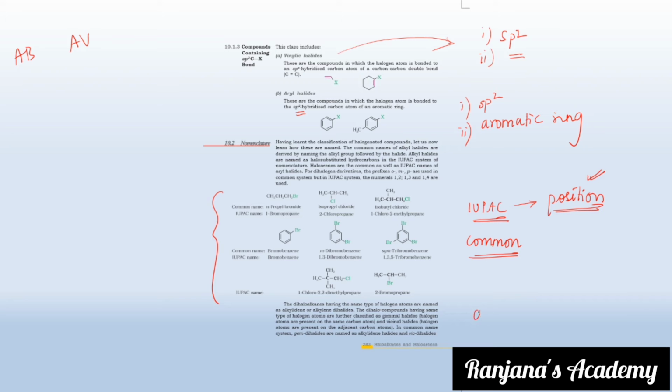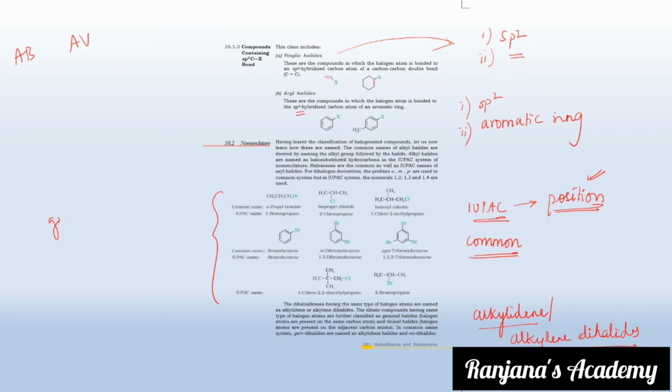So now let us see what alkylidene or alkylene dihalides are. The dihalo compounds having the same type of halogen atoms are further classified into geminal halides and vicinal halides.